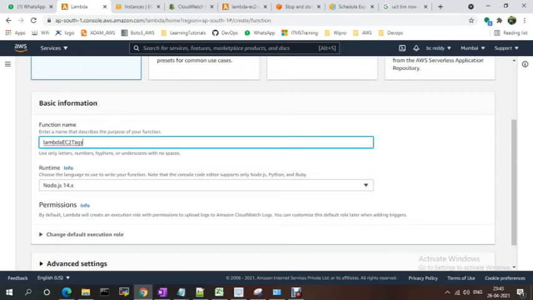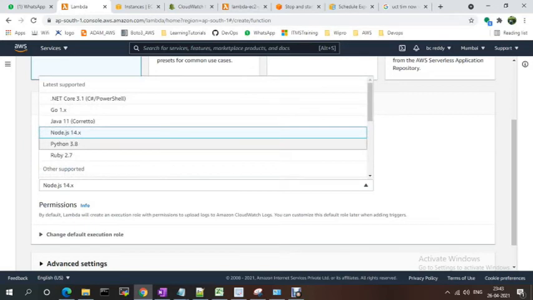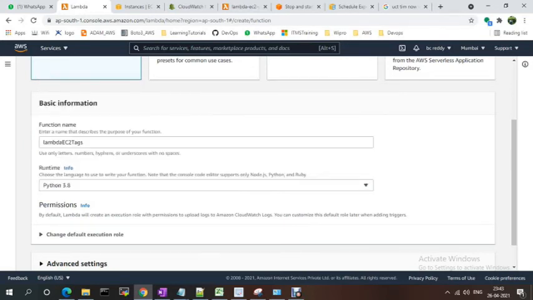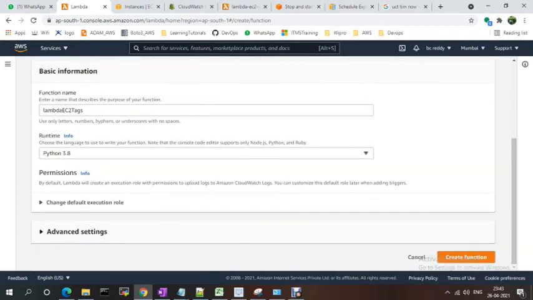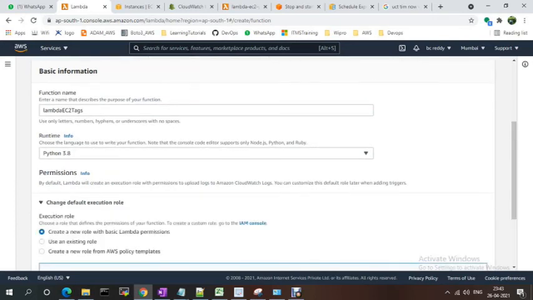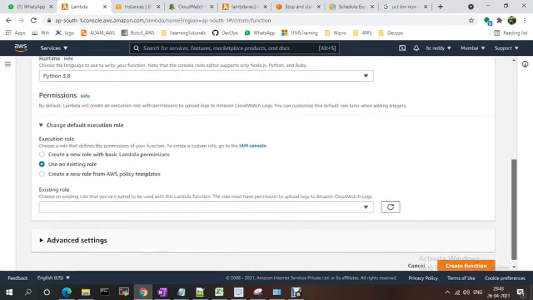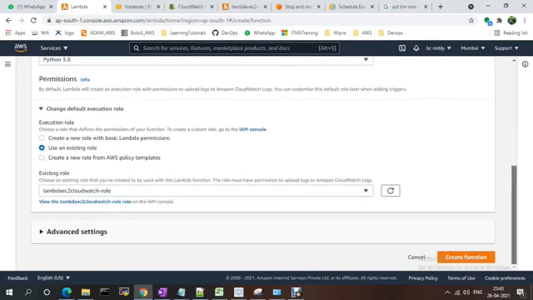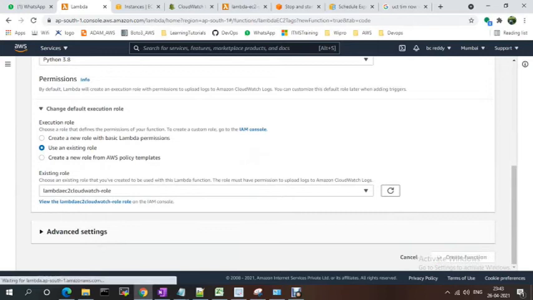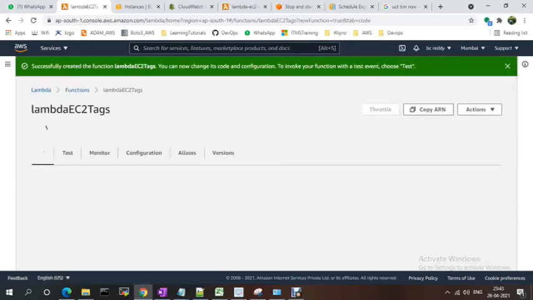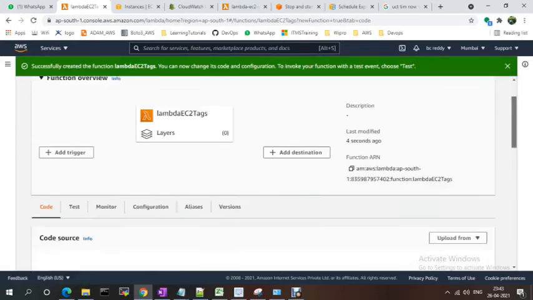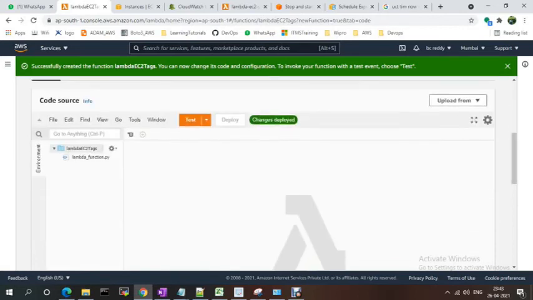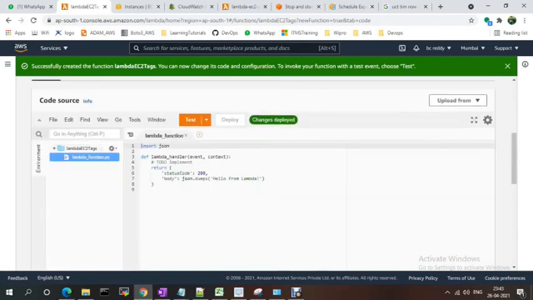If you want Node.js, Ruby, Java, or .NET, you just need to select the runtime. For permissions, I am using existing permissions, the CloudWatch one, and I'm just creating the function.